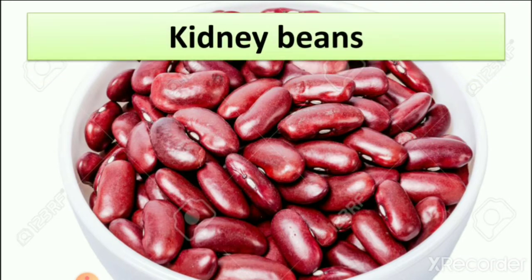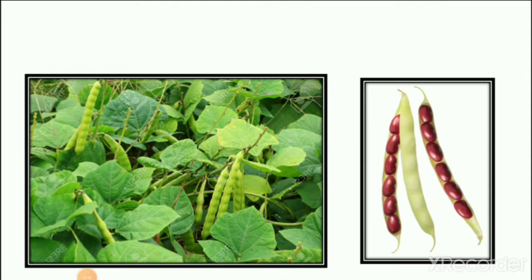It is kidney beans. So you can see here the red color, it looks like seeds. So these are the kidney beans which we grow as a plant, and we get them from the plant. So let's learn about kidney beans.